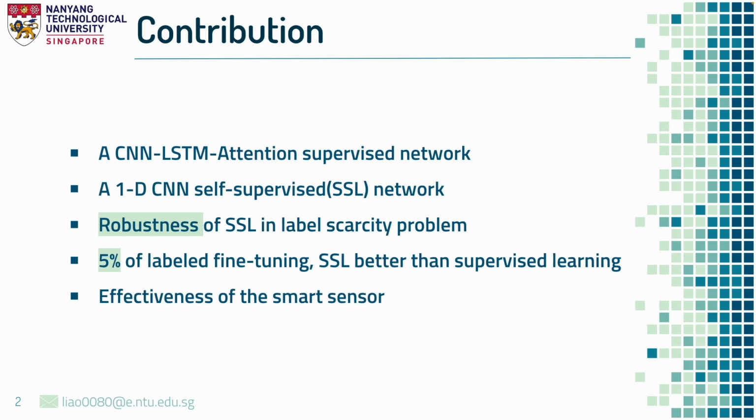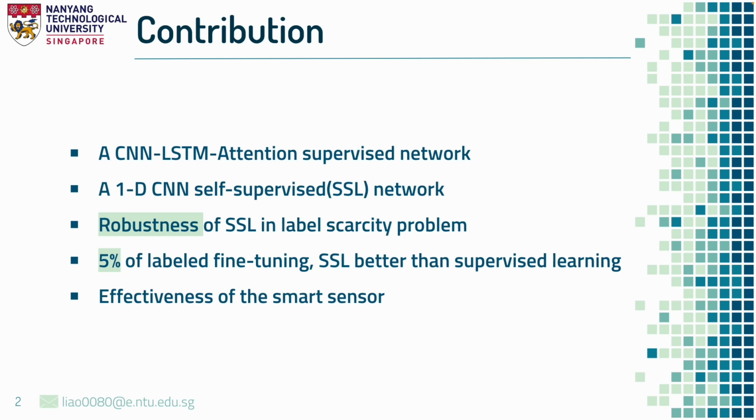To this end, we proposed a self-supervised learning framework that learns useful representations from unlabeled sensory data. The experiment result demonstrates the TSSL robustness with the data imbalance issue. With only 5% labeled data fine-tuning, the TSSL approach significantly improved the model performance compared to supervised training with full labeled data.